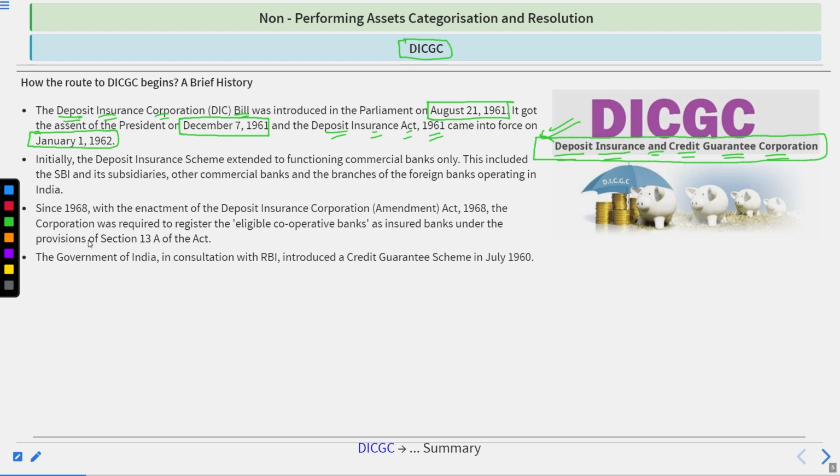Now the people who had deposited their money with the bank, where will they go, because the bank has lent out their funds? To cover this, an institution like the Deposit Insurance and Credit Guarantee Corporation came into the picture.